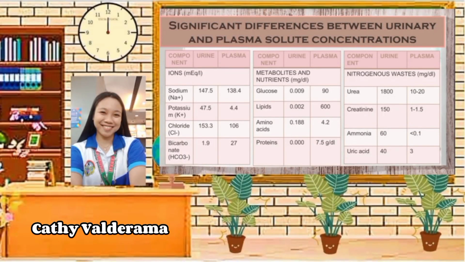Good day. So now let us proceed to the significant differences between urinary and plasma solute concentrations. Here, we can identify the difference of urinary and plasma solute concentrations. Under ions, we have sodium, potassium, chloride, and bicarbonate. Under metabolites and nutrients, we have glucose, lipids, amino acids, and proteins. And lastly, under nitrogenous waste, we have urea, creatinine, ammonia, and uric acid.